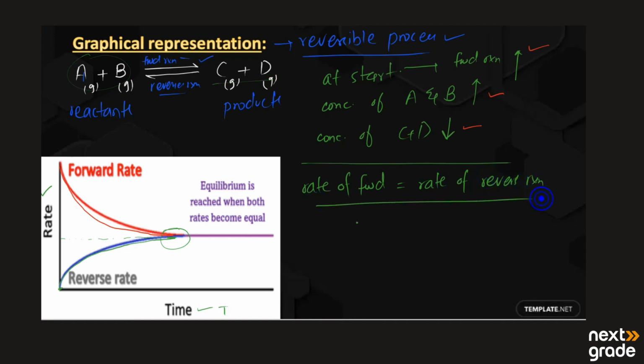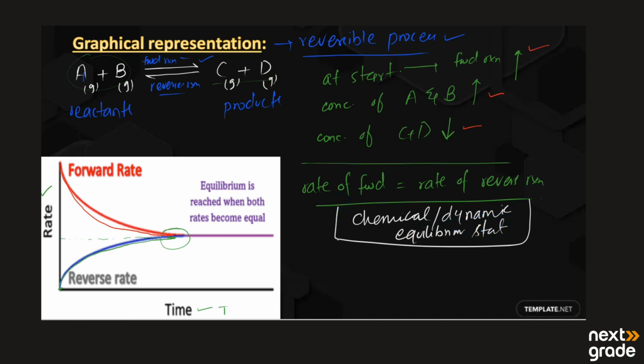This state is known as the chemical, or we can say dynamic, equilibrium state. Before reaching it, the concentration of A and B goes down and the concentration of C plus D increases.